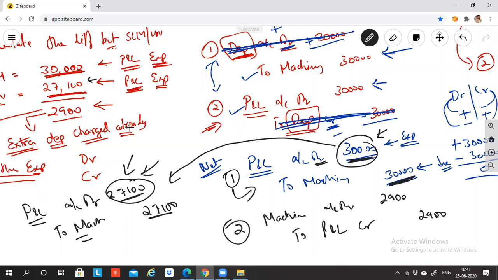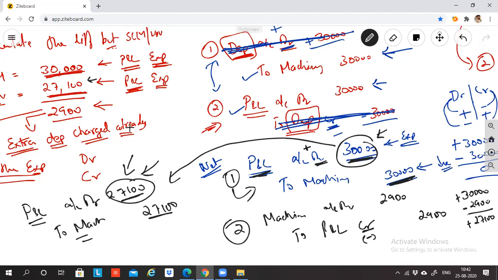Now what happened is the P&L account is in debit. Debit is plus, and here you have credited P&L, which is minus. Plus 30,000 and minus 2,900 is how much? Abhinay, can I say plus 30,000 and minus 2,900 is plus 27,100? Abhinay, did you not understand? Sir, 30,000 plus, there is a no. Okay, Abhinay has not understood. Okay, Abhinay, 30,000.